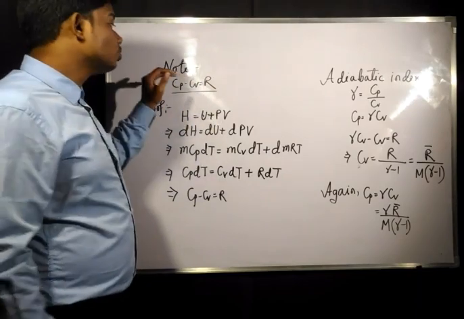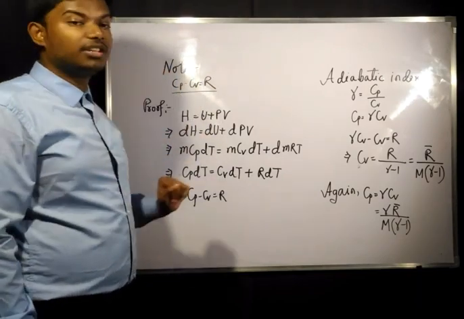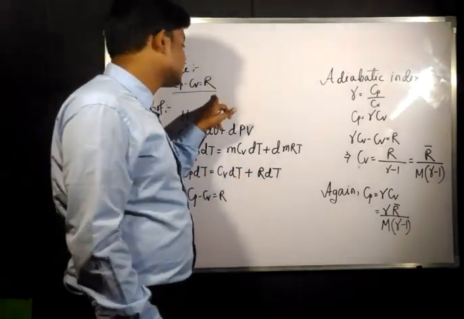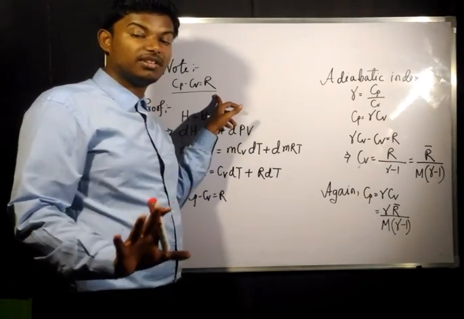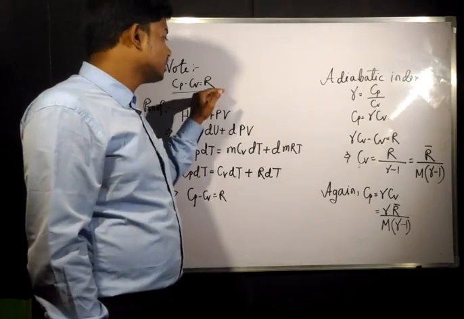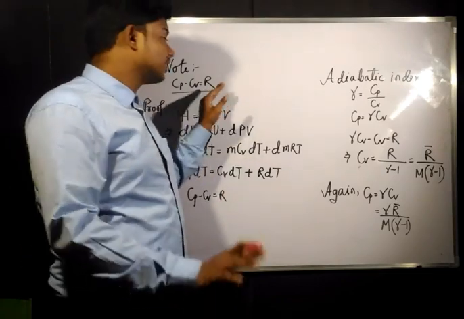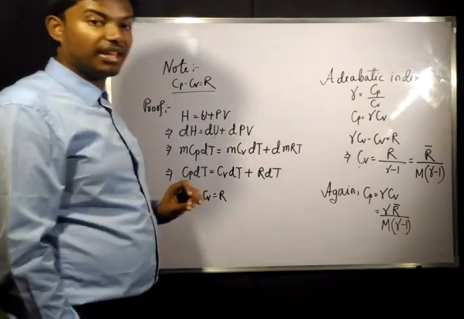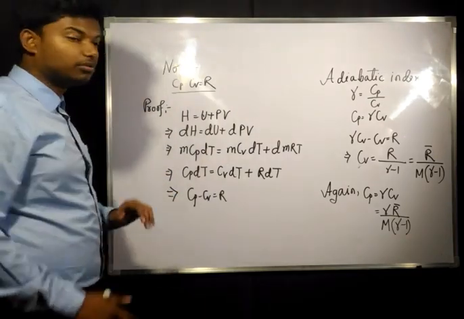Now the first note which you need to know is Cp minus Cv equals R, that is the characteristic gas constant, not the universal gas constant. Cp of a gas minus Cv of a gas gives us the characteristic gas constant of that gas. Now here is the proof.